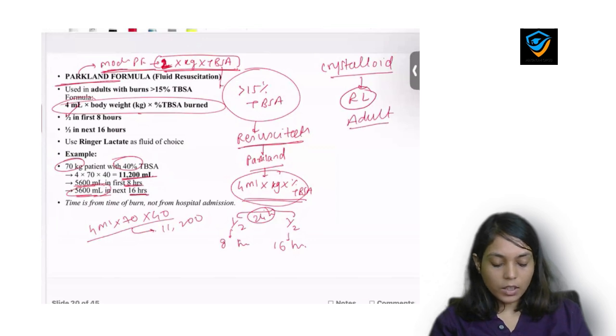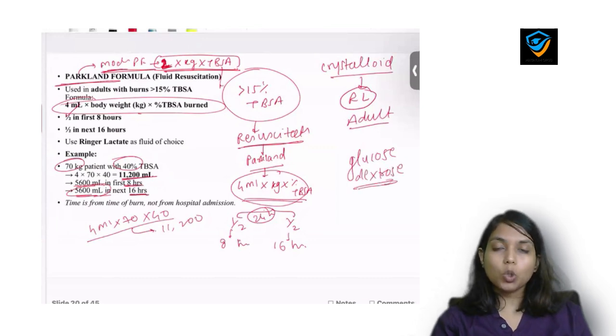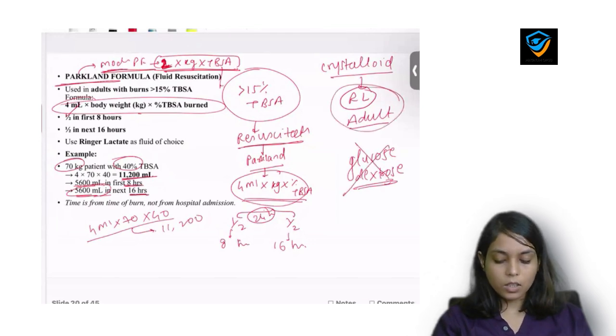But in children you need to provide glucose in the form of dextrose. So in children there will be addition of glucose, but in adults you will not provide glucose to the patient, you will give only Ringer's lactate.